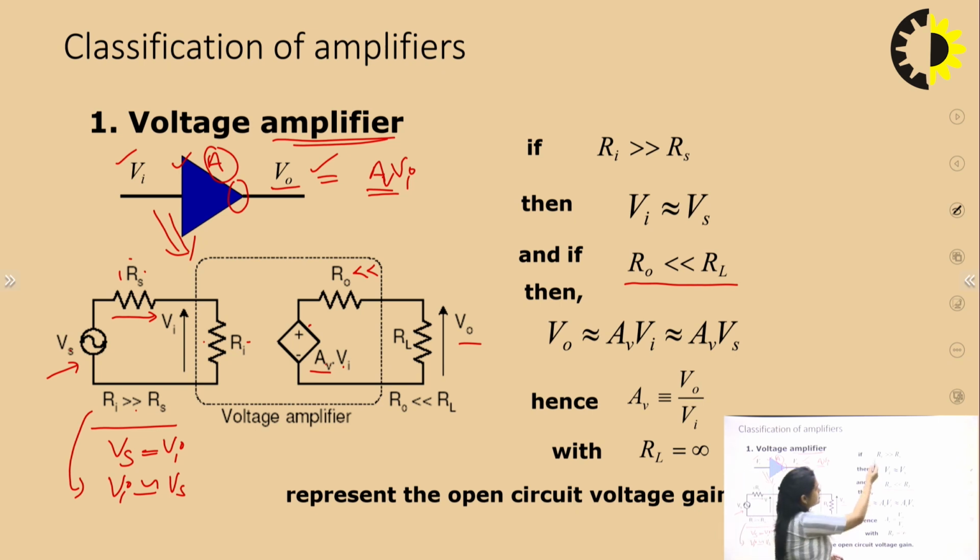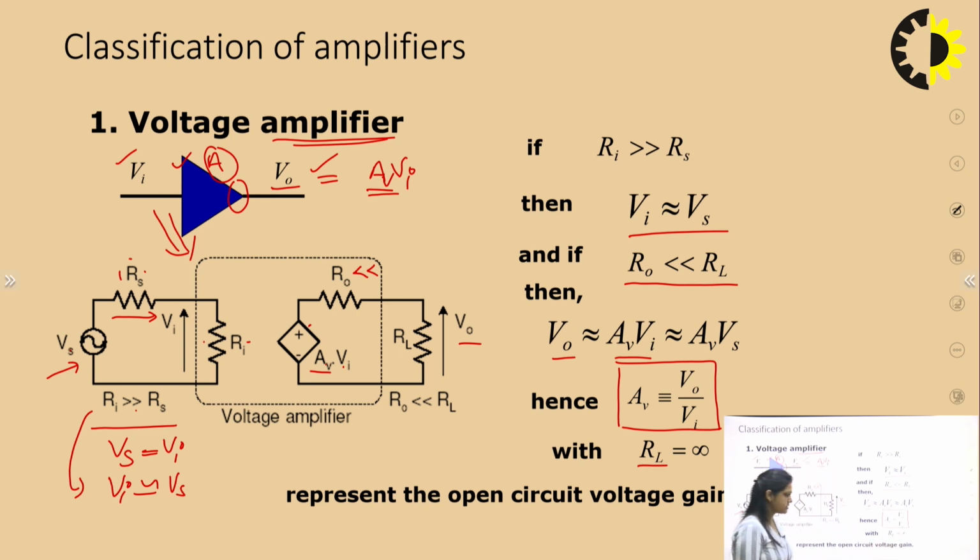So this is how you can see from here, V input is nearly equal to Vs and V output is nearly equal to AV into V input, or you can say AV into Vs, where there is a small difference between V input and Vs. Vs is the source signal and V input is the input voltage at the input terminal of the amplifier. So this is how we can find the expression for voltage gain, V output upon V input. If we represent this RL by infinite resistance, then it is known as open circuit voltage gain. So this is how you can implement the amplifier model for a voltage amplifier.